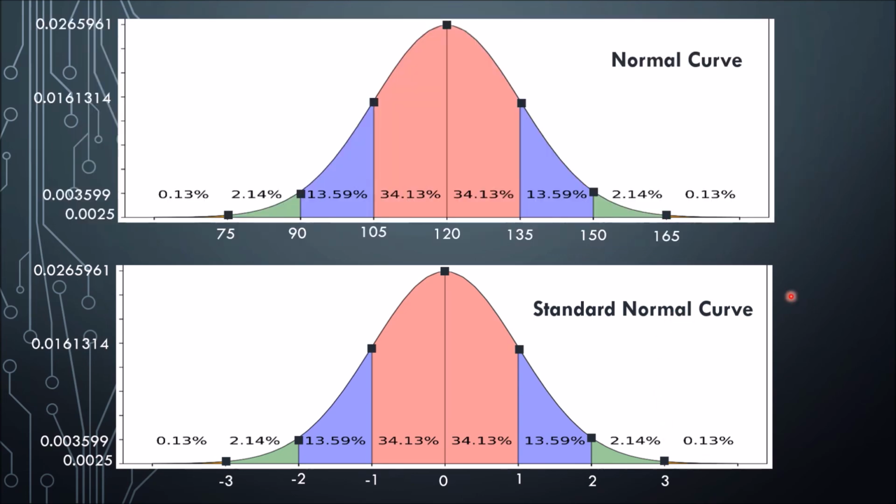Now to differentiate the two, for the x values of the normal curve, we have the real values of x. And then turning those to z-scores, with the same graph, we have the standard normal curve. Again, this is the normal distribution, and this is the z distribution. So that's the difference between the two.